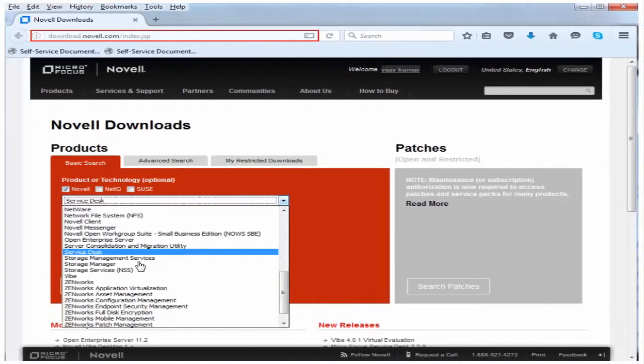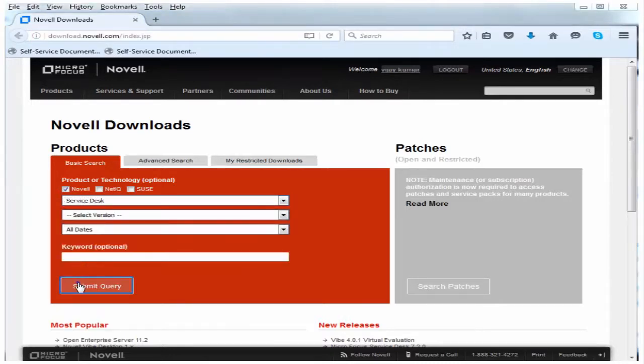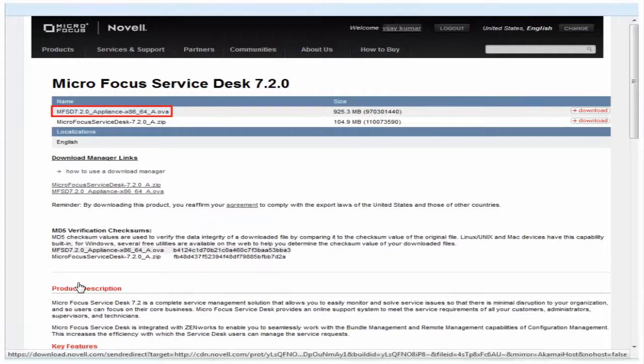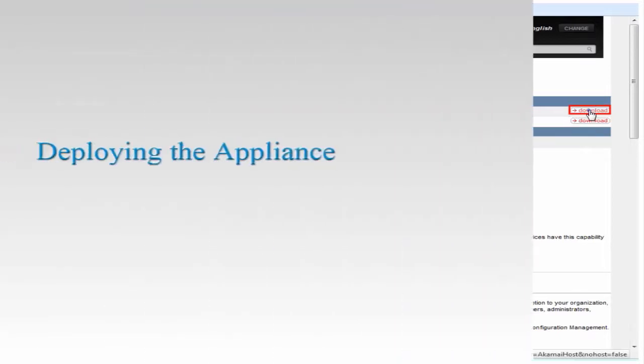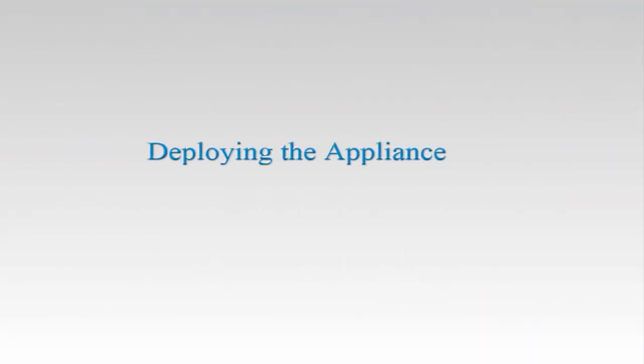In order to use Micro Focus Service Desk, your first step is to browse to the Micro Focus download site, choose the Service Desk, and then download the Micro Focus Service Desk Appliance (OVA) file to a hypervisor where you want to deploy. In this scenario, the VMware hypervisor is used.